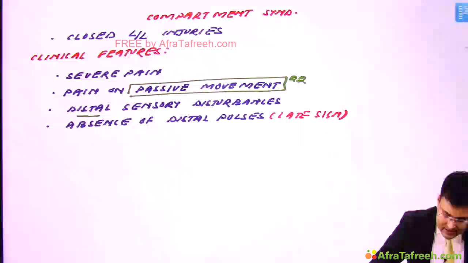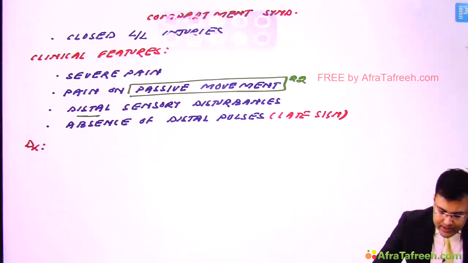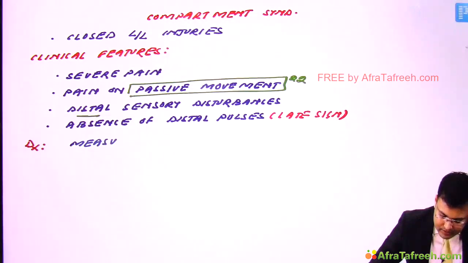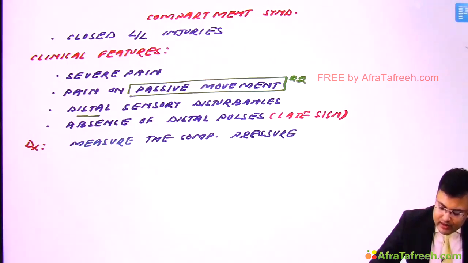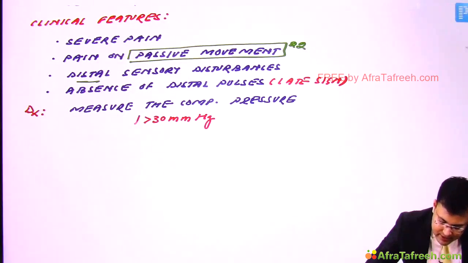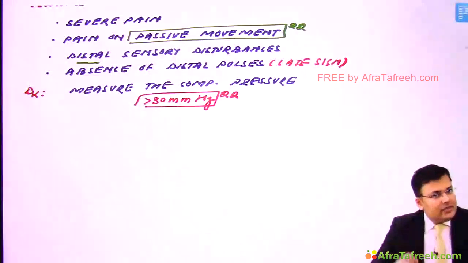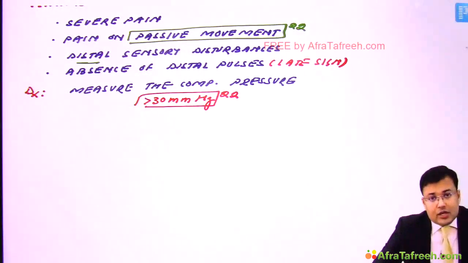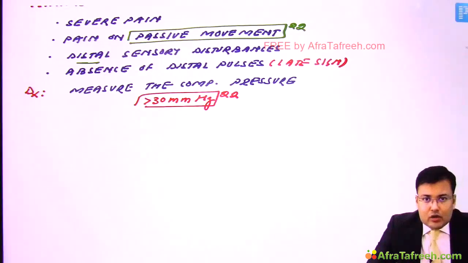So how do we make the diagnosis? Measure the compartment pressure. Clear? And how do we measure? We insert a catheter with pressure monitor, and whenever the pressure is more than 30 mmHg, you have to remember this value because this value is asked. And when this much pressure is there, what? Perfusion stops because this is more than capillary occlusive pressure.